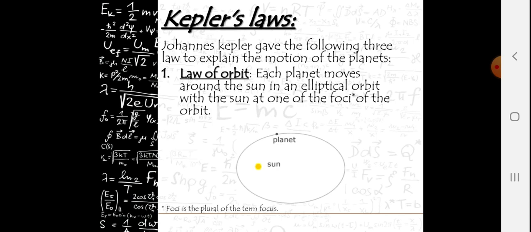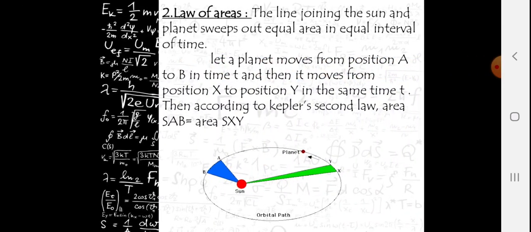The first law, the law of orbits, says each planet moves around the sun in an elliptical orbit with the sun at one of its foci. Foci is the plural form of focus.